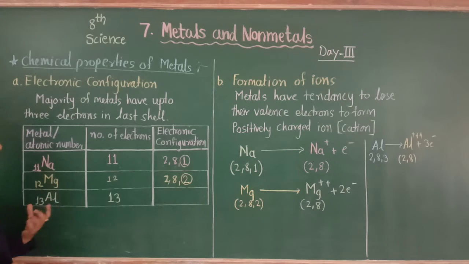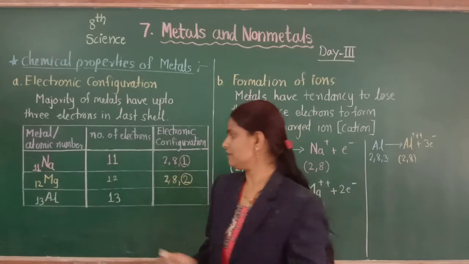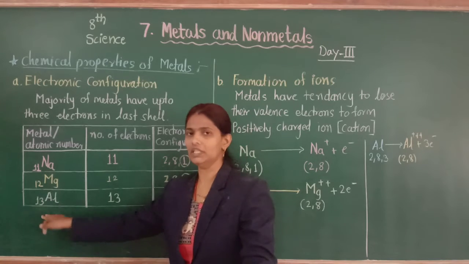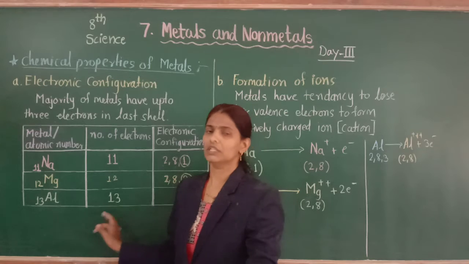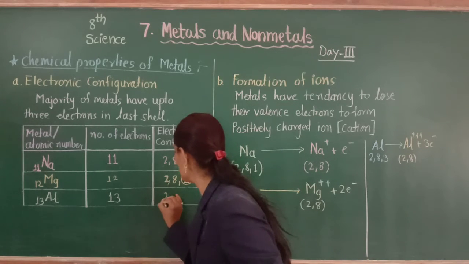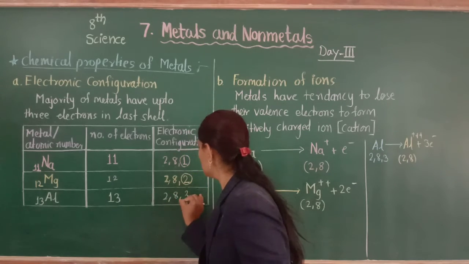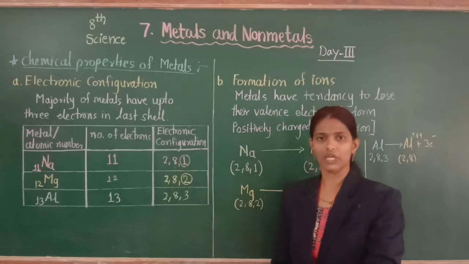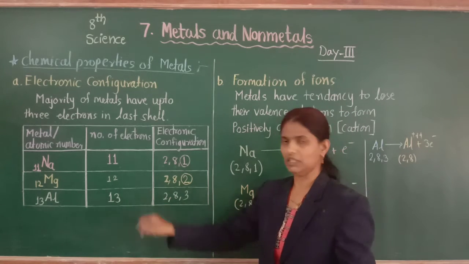We know the number of protons is always equal to the number of electrons. That is why the number of protons is 13, so the number of electrons is also 13. Now the shell-wise distribution of these electrons: 2, 8, 3. 2 plus 8, 10, plus 3, 13.